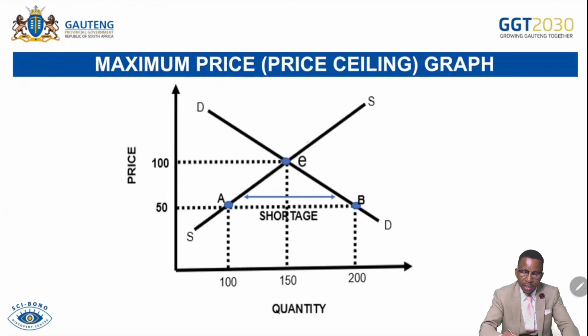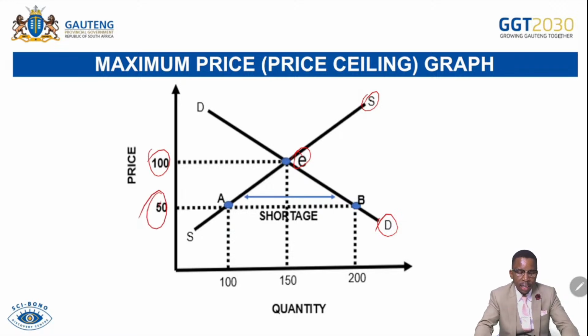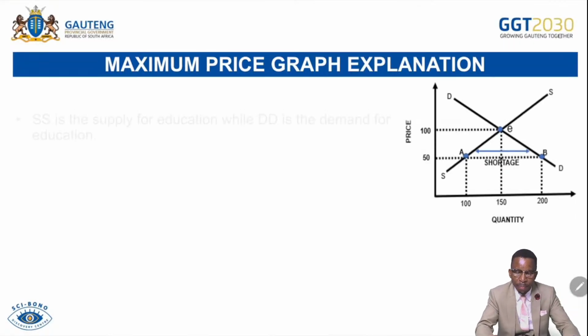Then we can see the supply and the demand originally. This is E and this is our market price, but then this is what we call the maximum price or price ceiling. It is below equilibrium. So at the market price, we afford 150 units. But should the state intervene by imposing a maximum price or price ceiling, we demand about 200 units. However, firms are only willing to supply about 100 units. They supply less because the product becomes less profitable for them. For that reason, for this portion from point A to point B, the state will intervene and provide these goods as public goods and services so that the welfare of the people can be met.